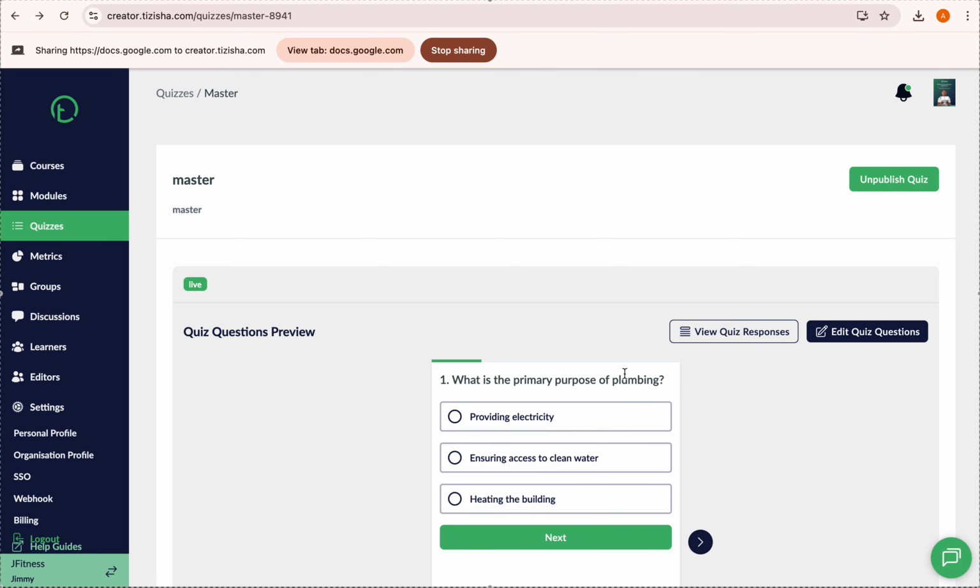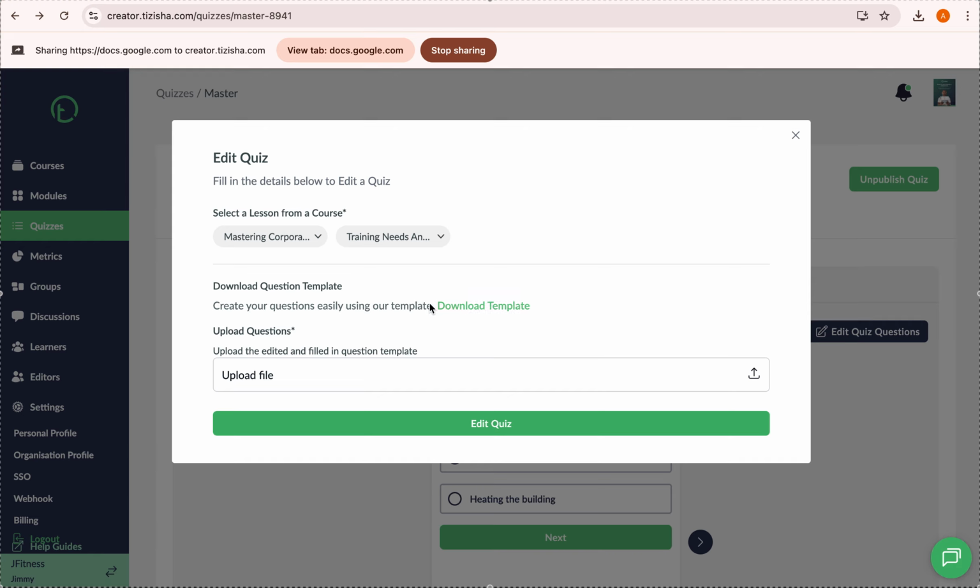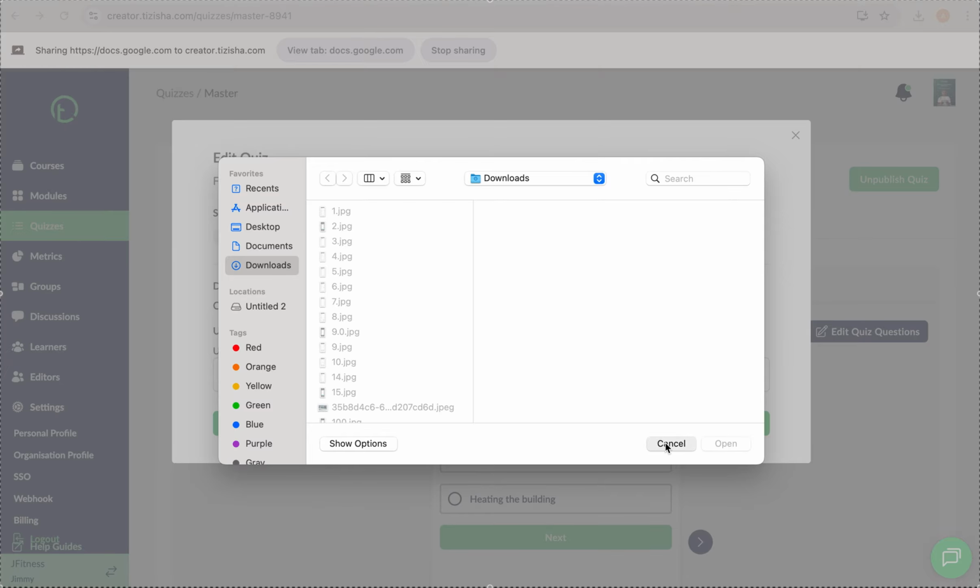Okay, so that's that. If you wish to change the quizzes, you can do that again. All you'll have to do is filter the course, the lesson, and download the template, and upload a new template with the updated questions, right? So you just go through the same process we've just gone through again.